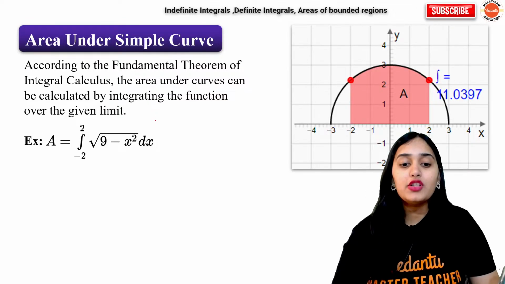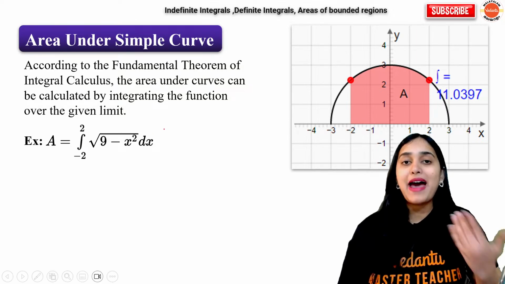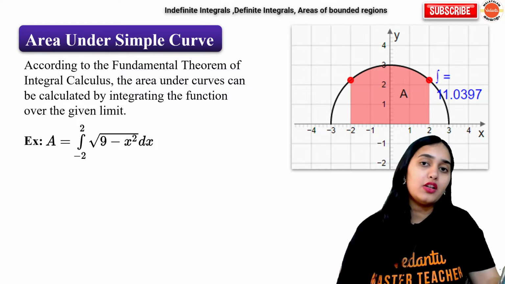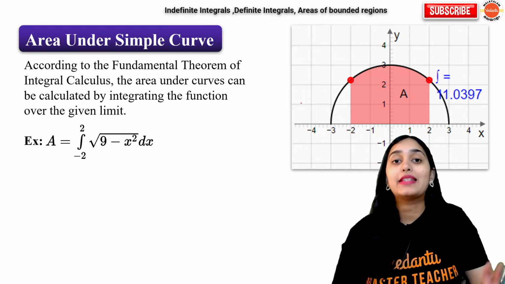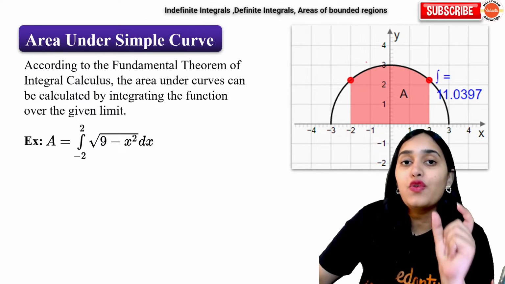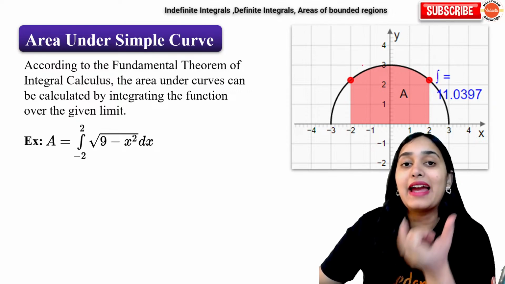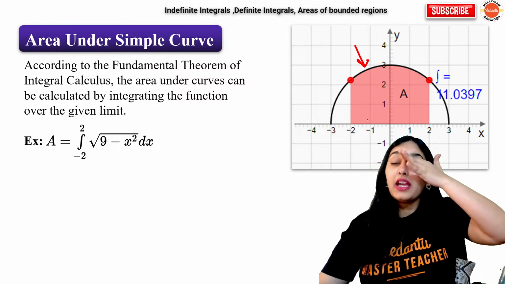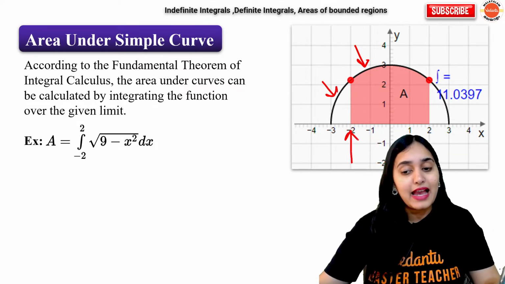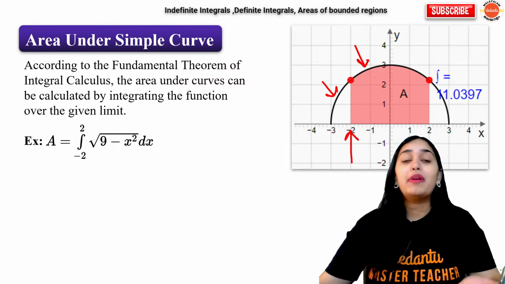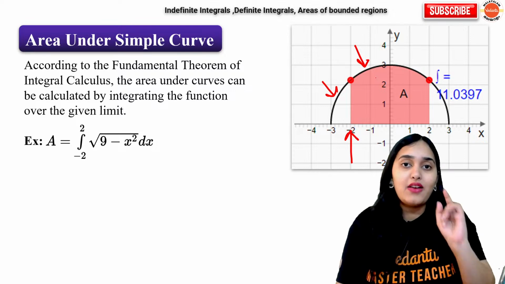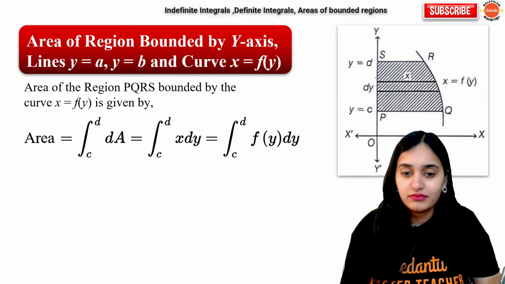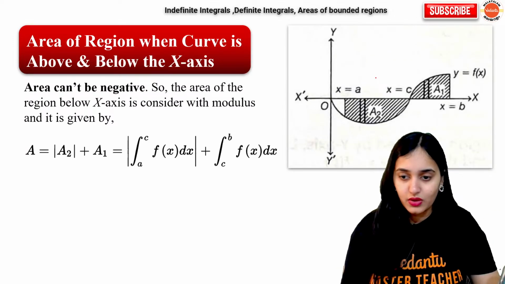Now suppose you have a circle equation, a parabola equation, a hyperbola equation, two lines equation, anything, a quadratic polynomial equation. Simply, you first have to check which area you want to find out. That area is lying between two curves, or a single curve and the x-axis. If the area is between a curve and the x-axis, then you simply integrate the curve. But if it is a sandwich between two curves, then you have to do subtraction. Okay, so this is all very basic.